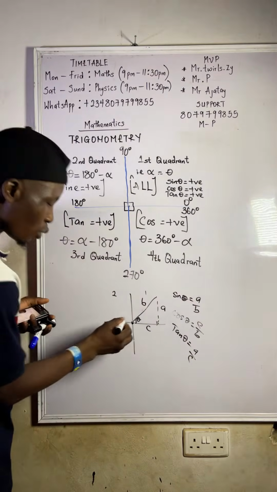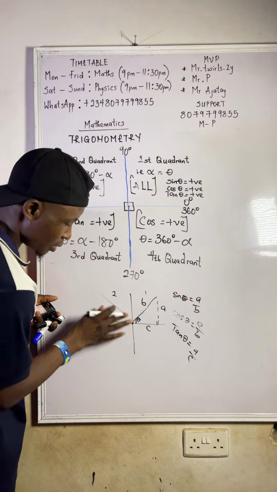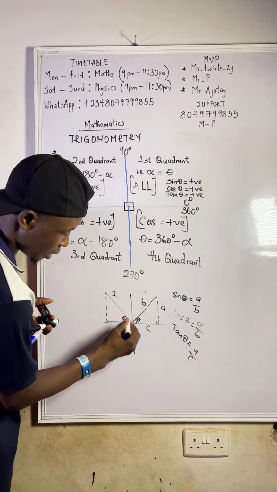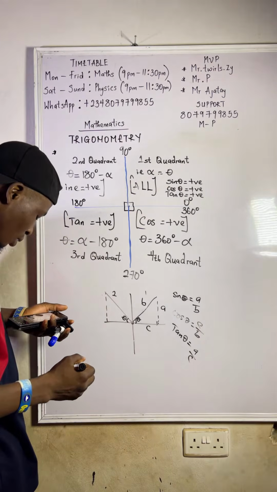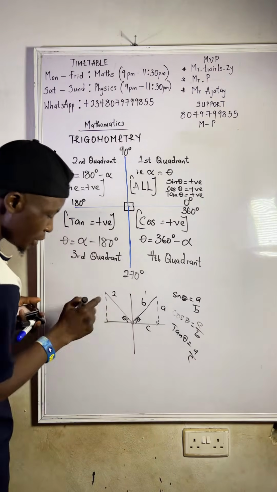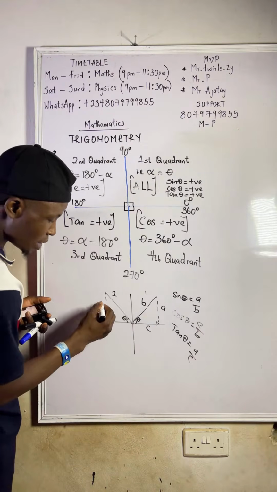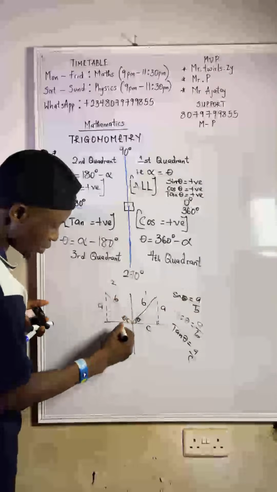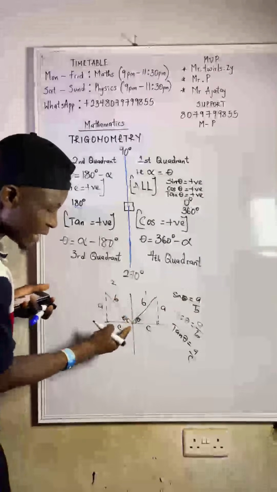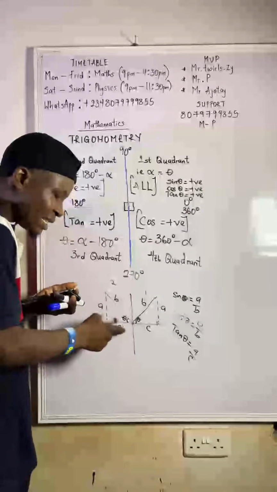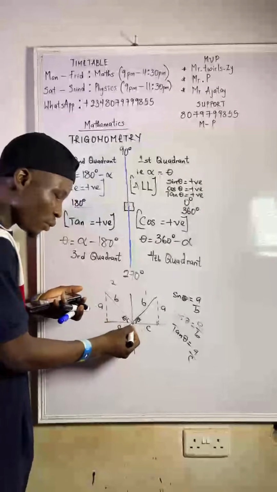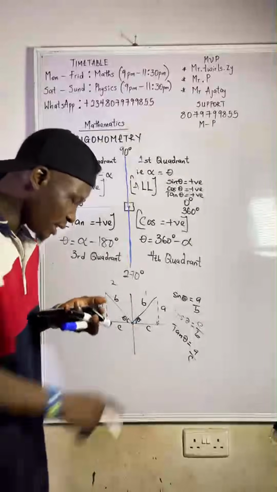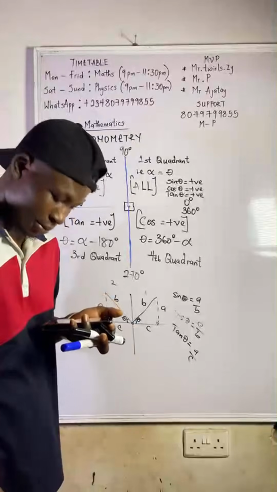Alright, so coming to this second quadrant, let's say we have our line like this. When you trace it down, the angle we make with the horizontal is angle theta. Let's call this place A, this place B, and this place C. Do you see that this C is on the negative x-axis?